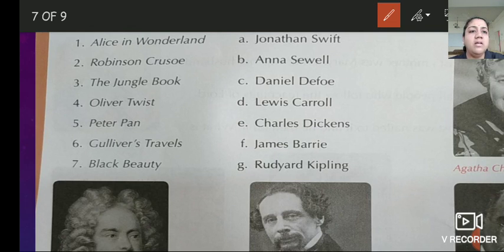Alice in Wonderland, which is written by Lewis Carroll, D. Robinson Crusoe, which is written by Daniel Defoe, C. The Jungle Book, which is written by Rudyard Kipling, G. Oliver Twist, which is written by Charles Dickens.